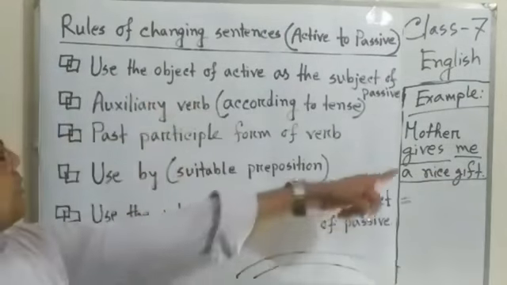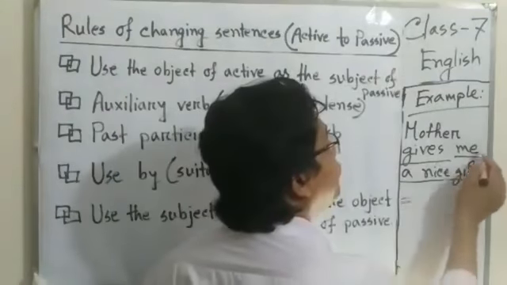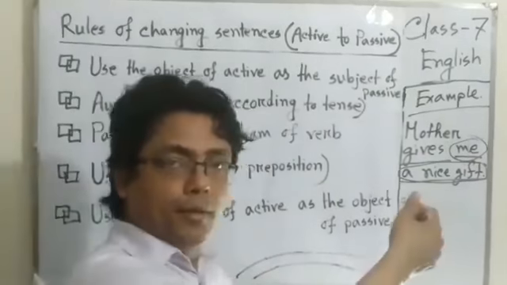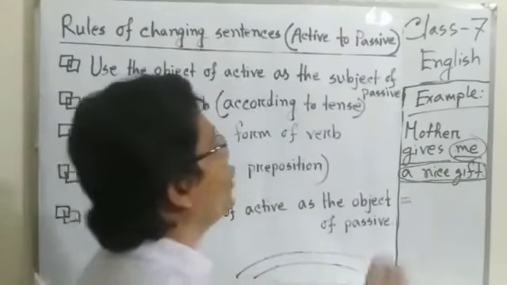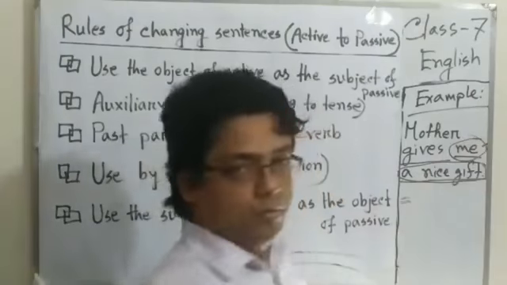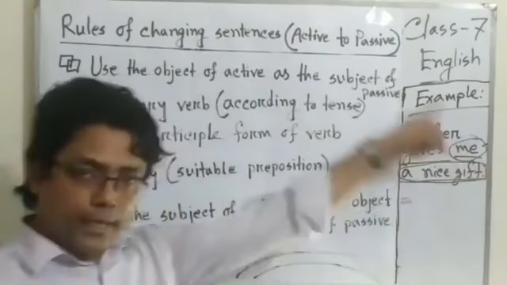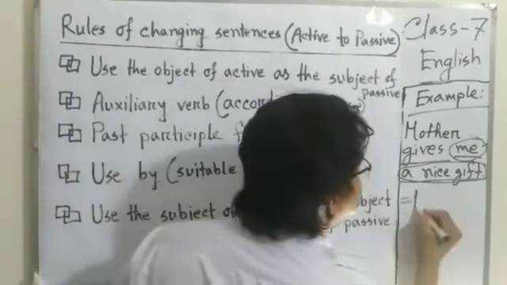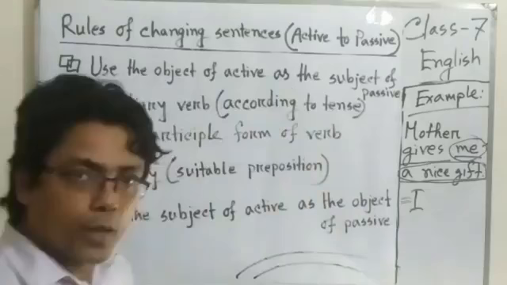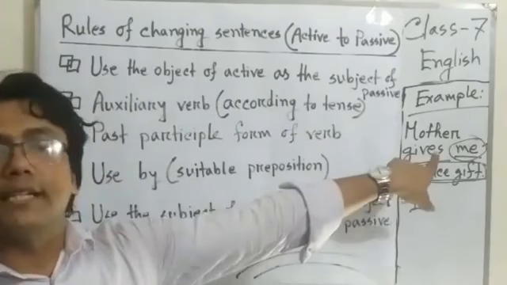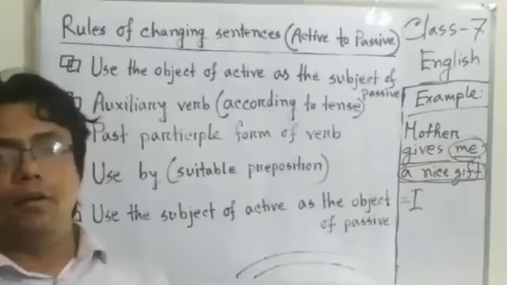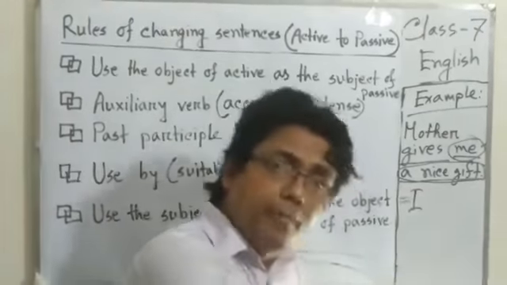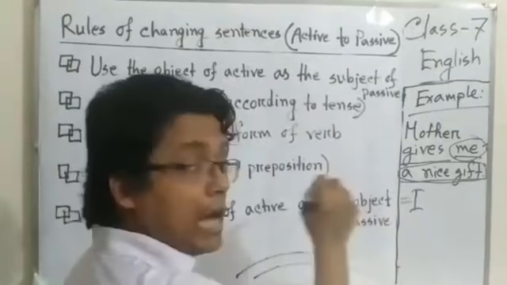First we use the object. We have two objects in the sentence. We take one, and the remaining one stays an object. How? We take me as the object turned into subject. The subjective form of me is I. And you see that it is present tense, present indefinite, so the auxiliary verb is am, is, are. Am is the appropriate auxiliary verb with I.